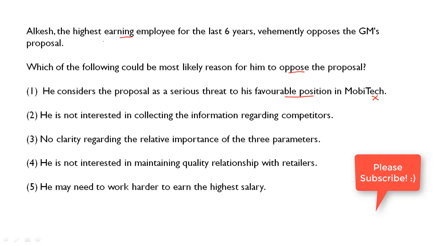Friends, अगर competitors की information ली जाएगी तो उससे company के बारे में अच्छा होगा. competitors उनके बारे में हमको ज़्यादा पता चलेगा तो हम हमारी चीज़ें सुधार पाएंगे. So this is not a good reason for opposing. No clarity regarding the relative importance of the 3 parameters. So friends, this could be an option. Why? Because there might be a possibility that he was not properly conveyed why the 3 options are being considered. So this is a reason that he might have opposed GM's decision.